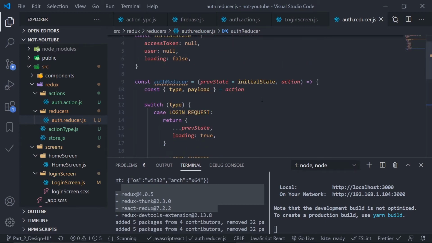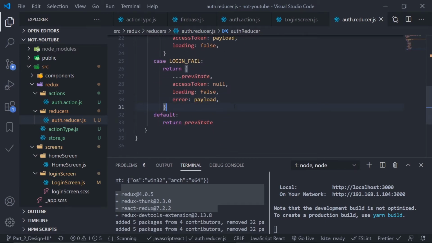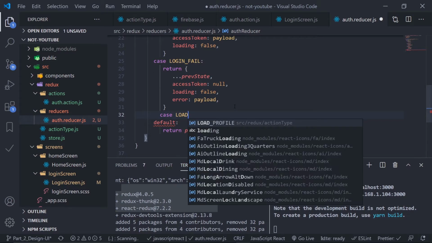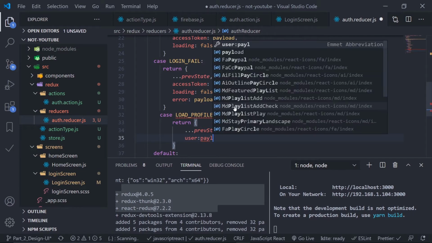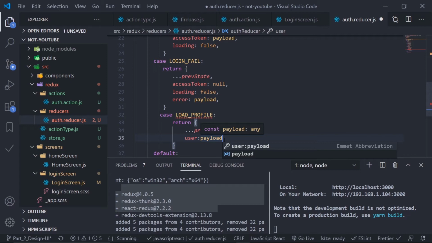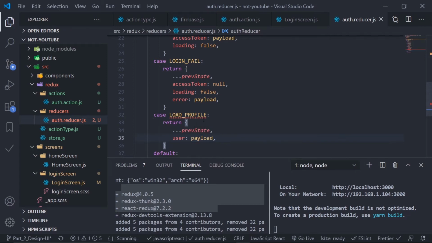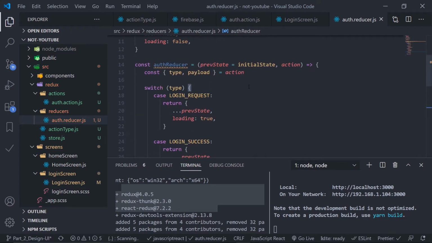Okay, and let's handle the user also. For that I have also created an action which is load profile or something like that, I guess. Load profile, yes. So for this just return again, copy the previous state, but this time the user should be updated with the payload, and payload is again the data related to the action. I guess load profile is not imported, that's why there is the red underline. So Ctrl+Space, auto imported.